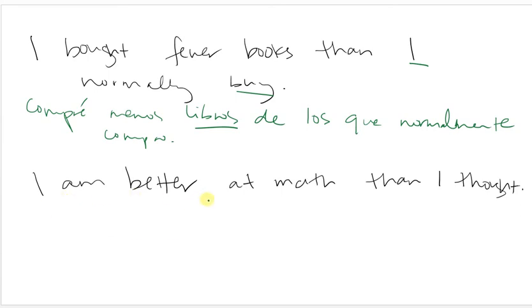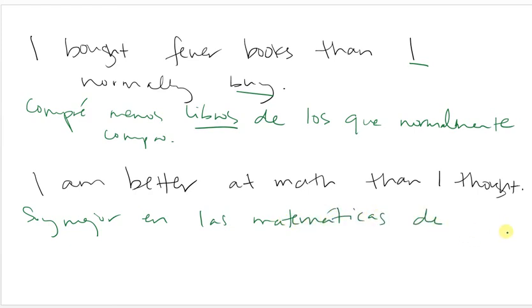I am better at math than I thought. So, soy mejor en las matemáticas de. So, how do we decide what article is going to go here? I'm not actually comparing math. I'm comparing this idea of being better at math than I thought I was. I'm not comparing the math itself.